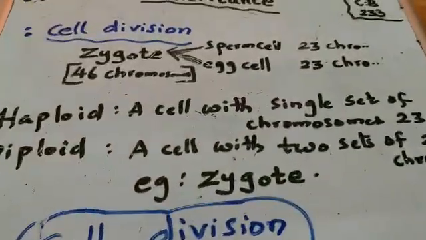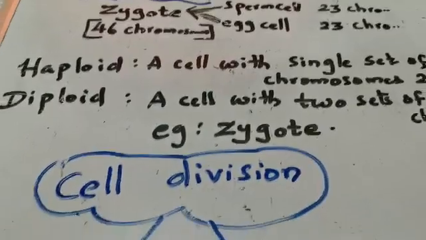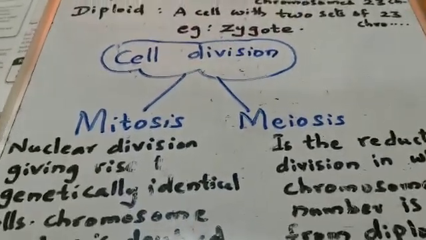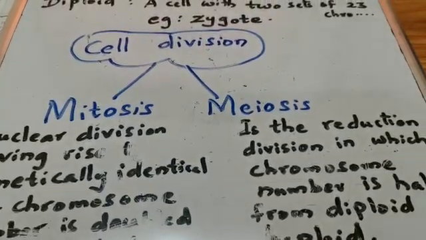So did you understand the haploid cell, the diploid cell and the two types of cell division, mitosis and meiosis?